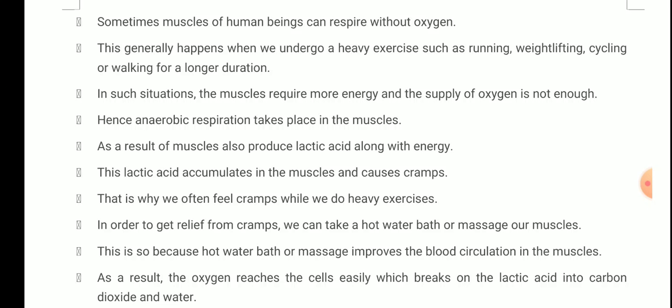Two conditions: when oxygen is not present, then the food, that is generally glucose, does not produce a large amount of energy. It produces less energy, but also produces lactic acid. That lactic acid accumulates in the muscles and causes cramps. Okay, so how do we cure those cramps? Those cramps are cured when we take a hot water bath or a massage.